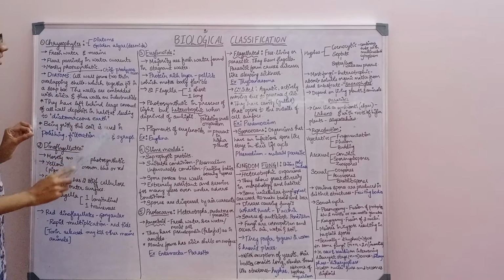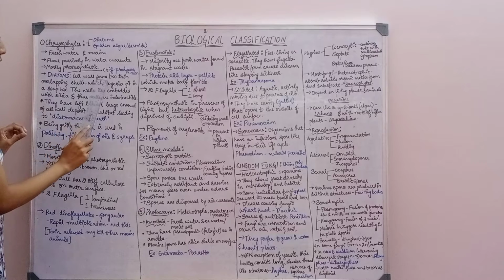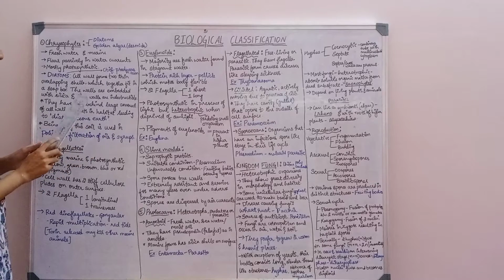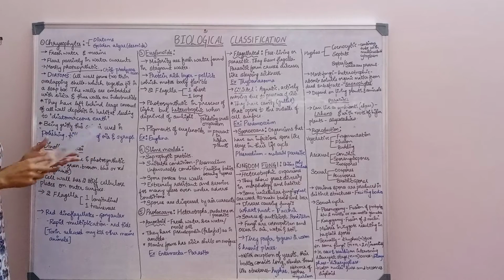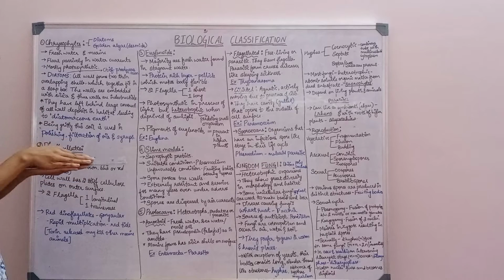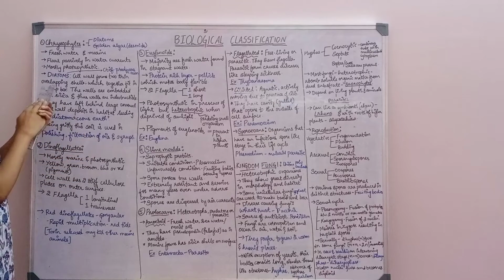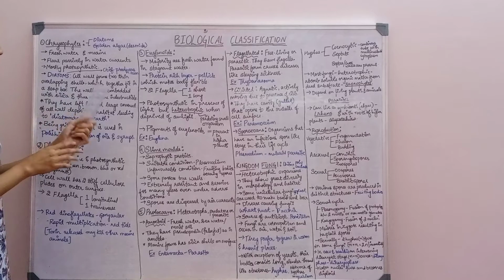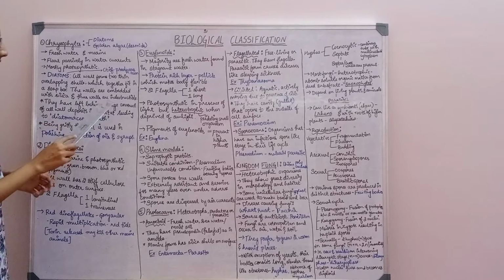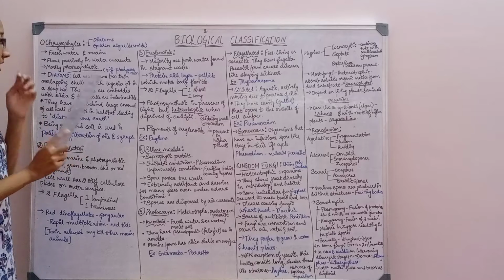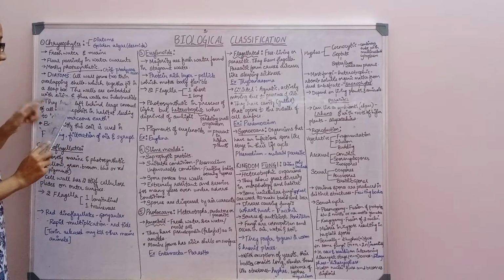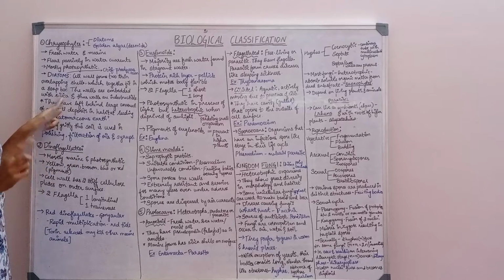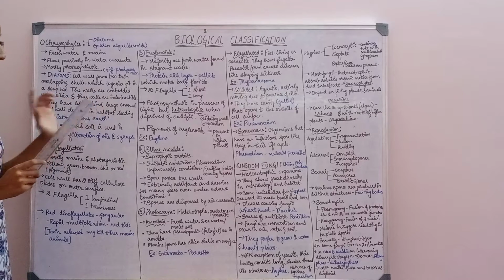This is very important. The cell wall forms two thin overlapping shells which fit together like a soap box. The walls are embedded with silica, and thus the walls are indestructible. This is also very important. It is made up of silica, and it is indestructible.